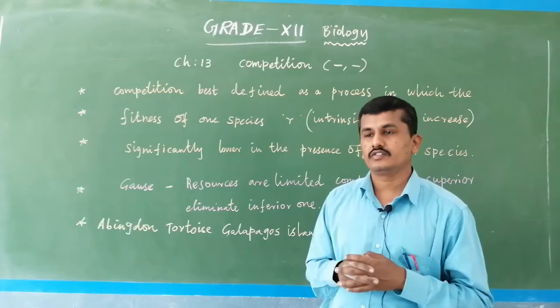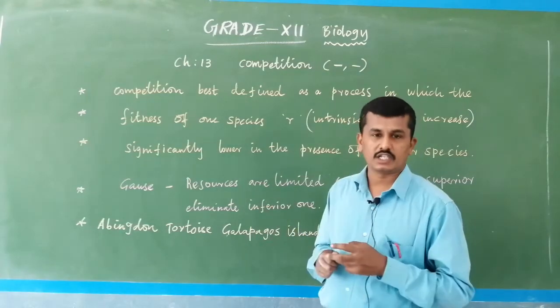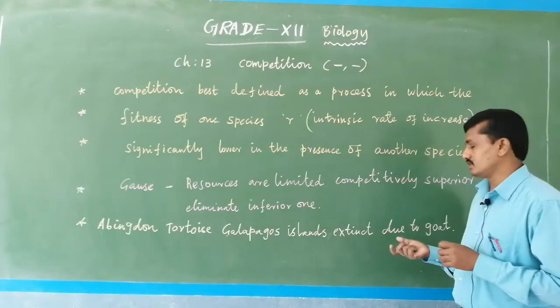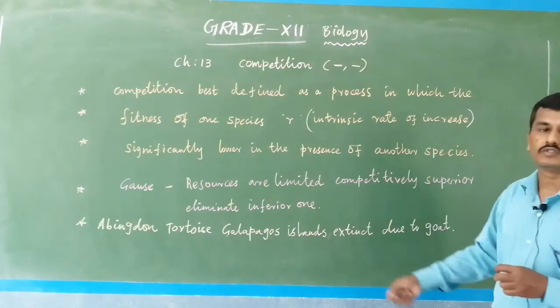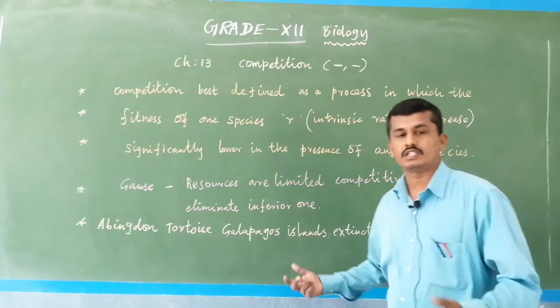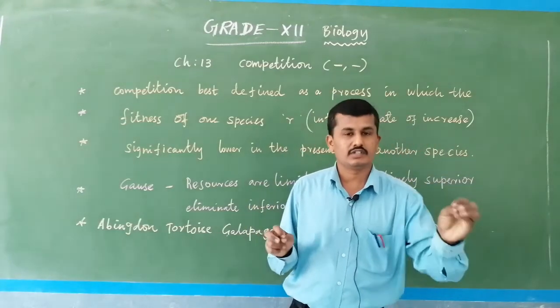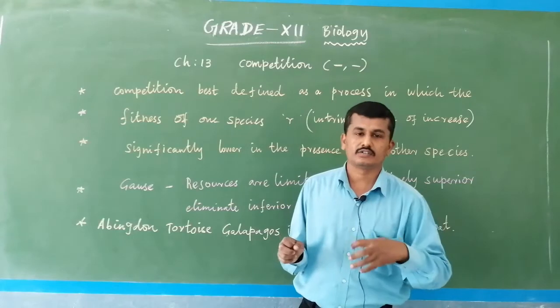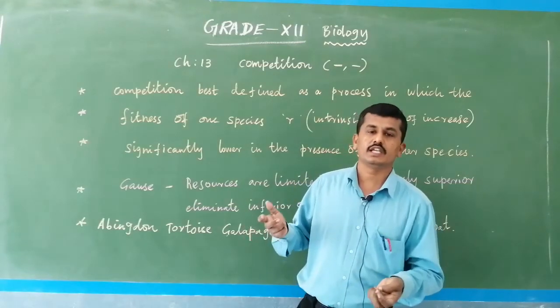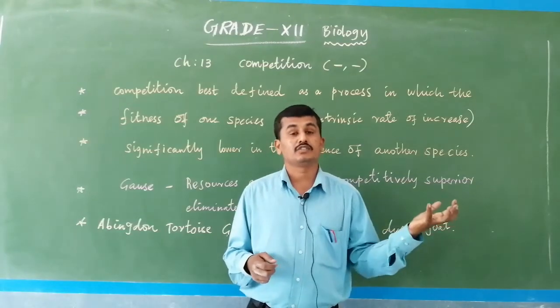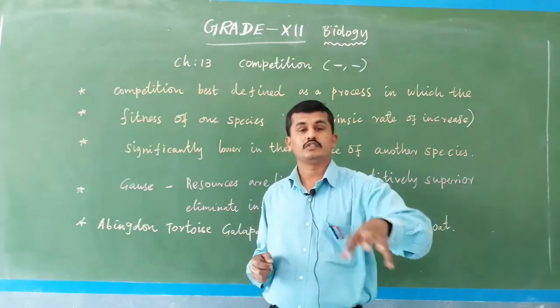The Abingdon tortoise in a particular island area became extinct due to the introduction of goat in that area. Normally only the tortoise is present, it eats the grass in that area, survives and produces progeny. But then another exotic species, the goat, was introduced.